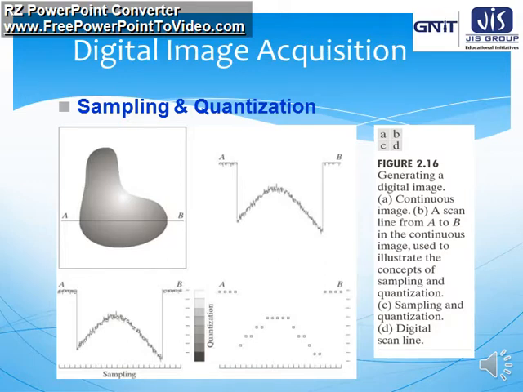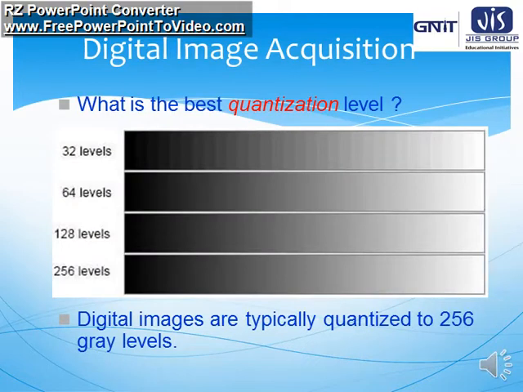A is the continuous image, B and C are the corresponding images used for sampling and quantization, and the last image, D, is the digital image.